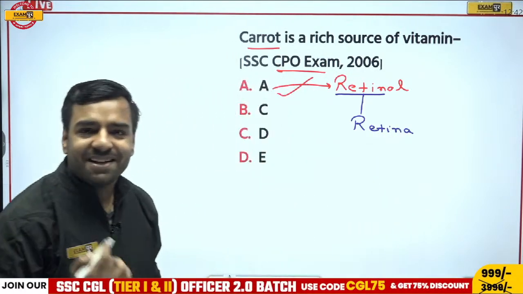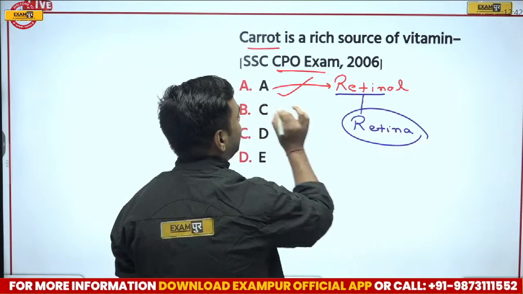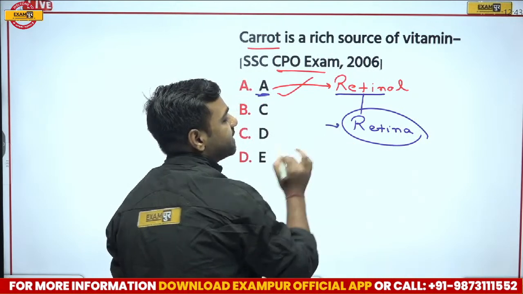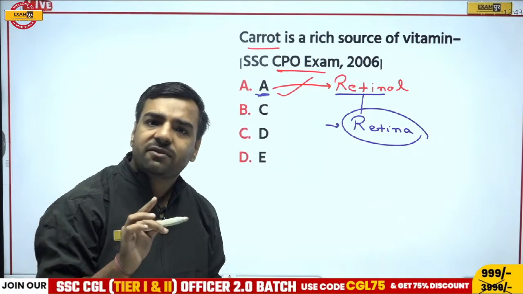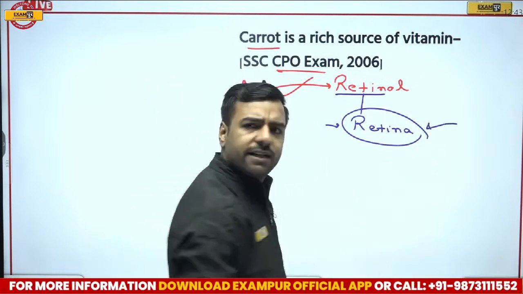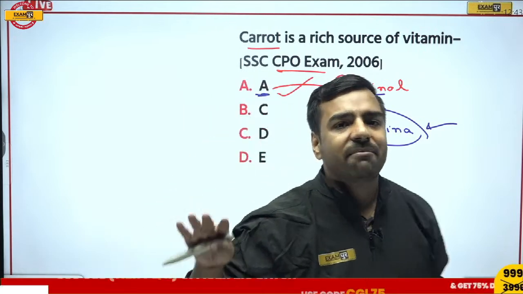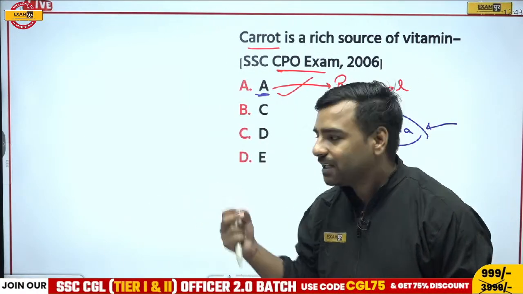What is retina? Retina, that is you're talking about your eyes. This means vitamin A is beneficial for your eyes. But if there is deficiency of vitamin A, what will happen? There will be an issue in the eye. That's true. So yes, for those particular eyes, from our childhood, our mother says, beta gajar kha le, beta palak kha le.